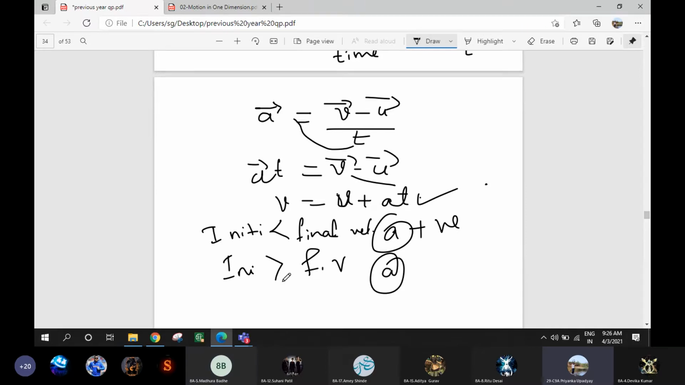Retardation is when your initial velocity is greater and your final velocity is smaller. In that case, you will say that it is retardation, right? So see here, initial velocity is greater and final velocity is smaller. In this case, acceleration will be negative. This negative acceleration is known as retardation. Is it clear?